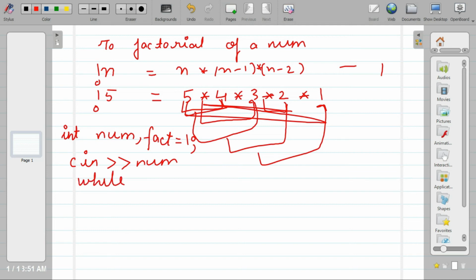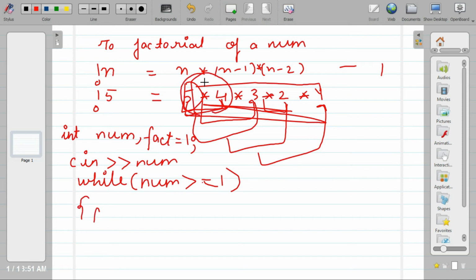Now what do we have to check? Our checking condition is for this number. Until this number becomes 1, we will keep on multiplying. So while num is greater than or equal to 1, we will keep on repeating. What will we do?